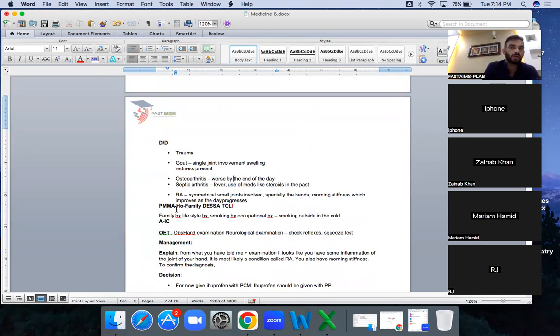In rheumatology, medicine is quite important. Which medication is the patient taking? Why? Because there are certain medications which can cause, for example, gout, and if you are not asking about which medication they are taking, the patient is not going to tell you. Here you will be asking, is it the first time, or have you been having this multiple times? Because if it is recurrent, the treatment will differ, especially in gout. So before knowing which scenario it is, you don't know what it is. You should have your plan of action for asking the questions.